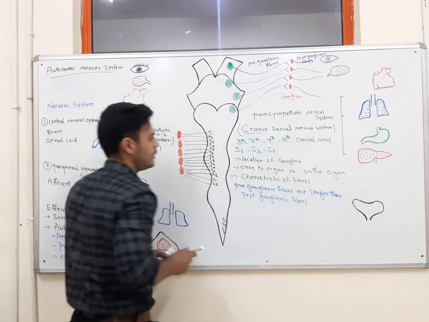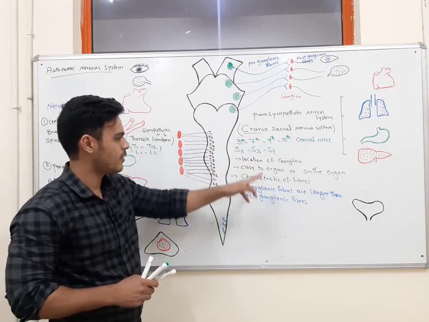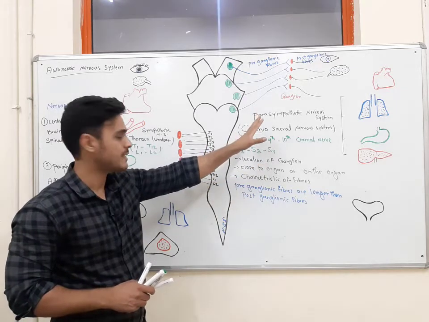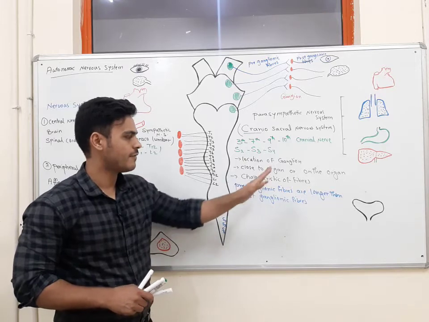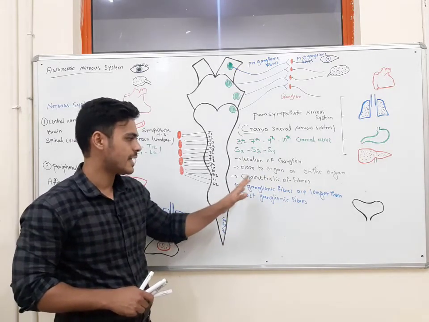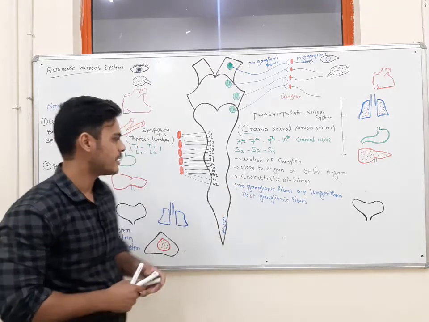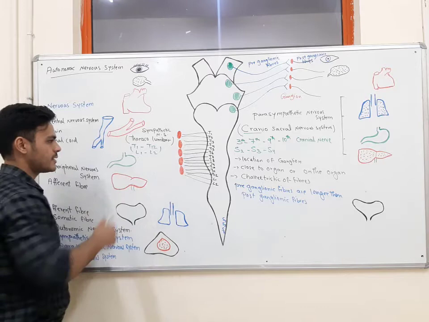Now we know about the origin of the parasympathetic nervous system, the location of the ganglia in the parasympathetic nervous system, and the length of the preganglionic fiber and postganglionic fiber. One more characteristic of these fibers I will talk about after covering the sympathetic nervous system.